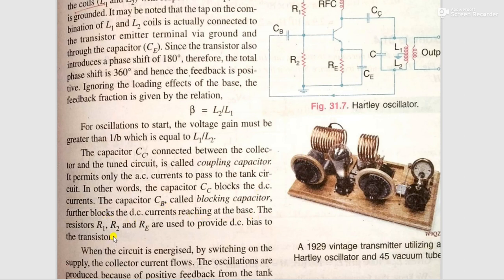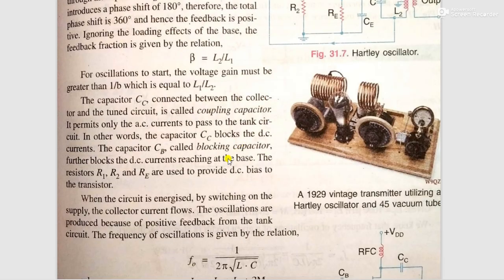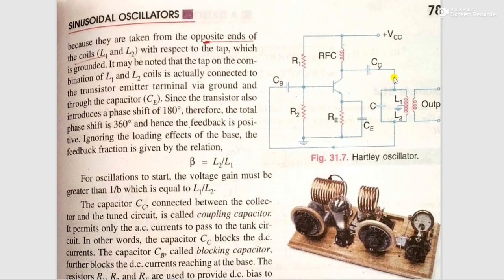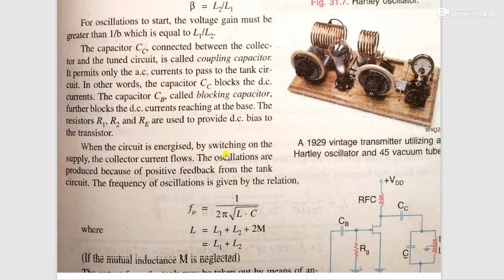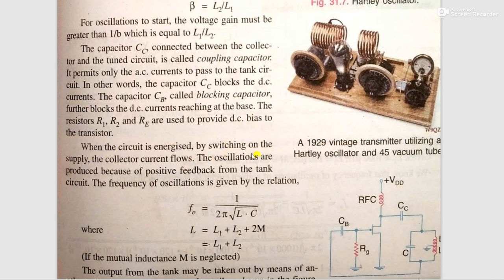The resistances R1, R2 and RE are used to provide DC bias to the transistor, as in the case of the amplifier. When the circuit is energized, when we activate this plus VCC by switching on the supply, the collector current flows, and the oscillator produces oscillations because of the positive feedback from the tank circuit.